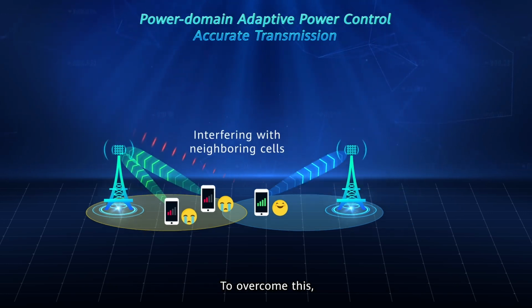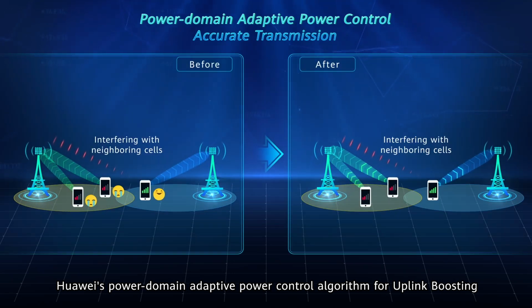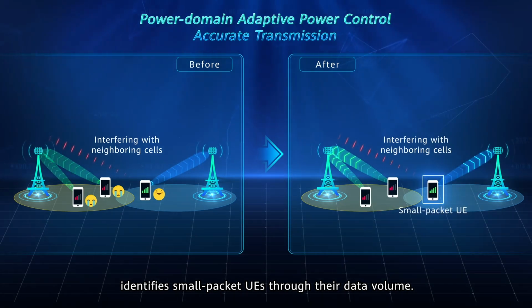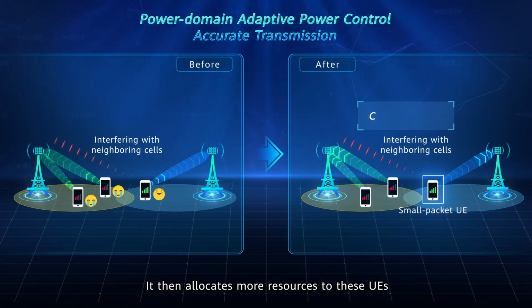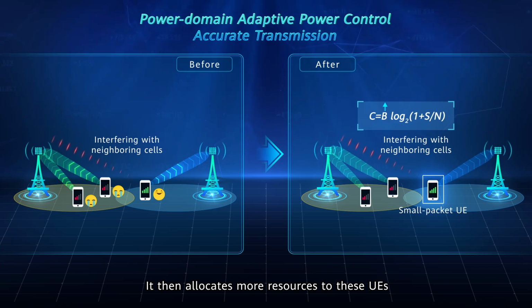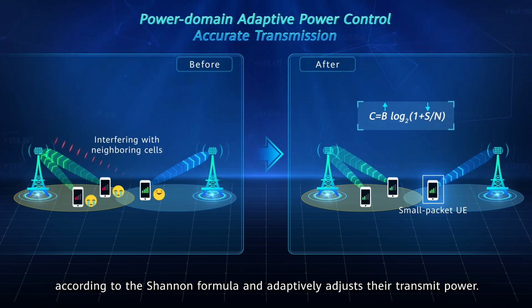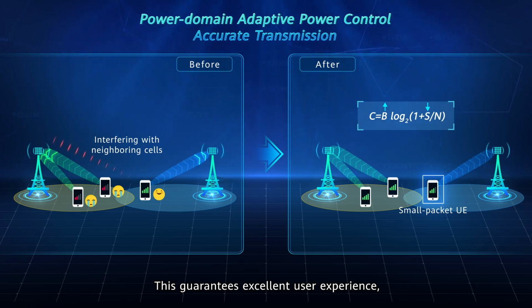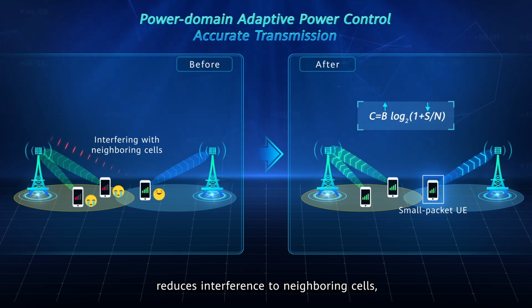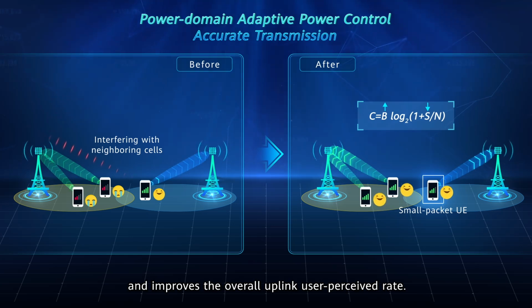To overcome this, Huawei's Power Domain Adaptive Power Control algorithm for uplink boosting identifies small packet UEs through their data volume. It then allocates more resources to these UEs according to the Shannon formula and adaptively adjusts their transmit power. This guarantees excellent user experience, reduces interference to neighboring cells, and improves the overall uplink user perceived rate.